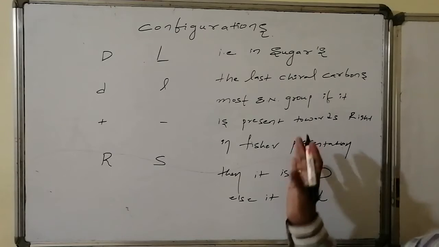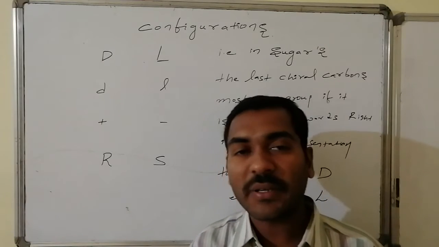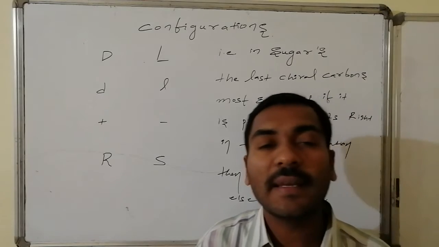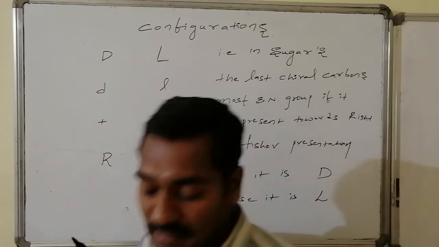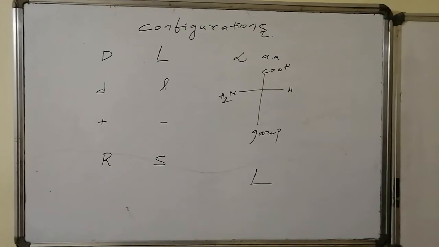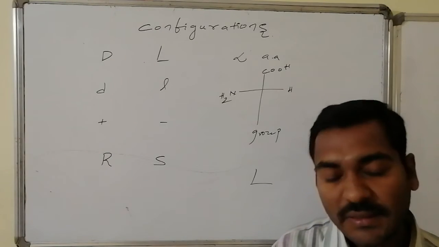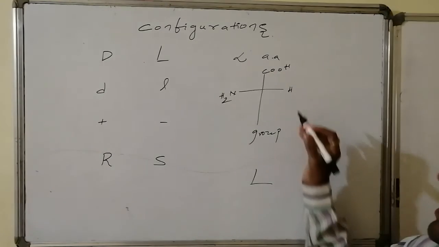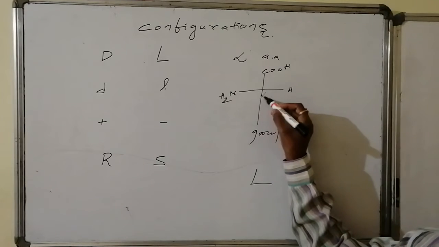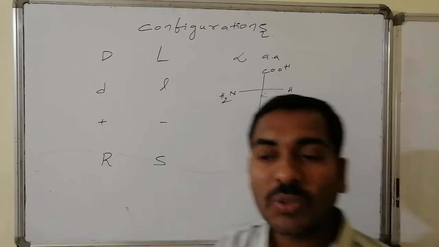L. Thus this is restricted to sugars, and the next case of validity of capital D and capital L is amino acids. In the case of amino acids, we generally discuss alpha amino acids. At the first carbon atom connected with the C double bond, known as the alpha carbon, it is connected with the NH2 group.